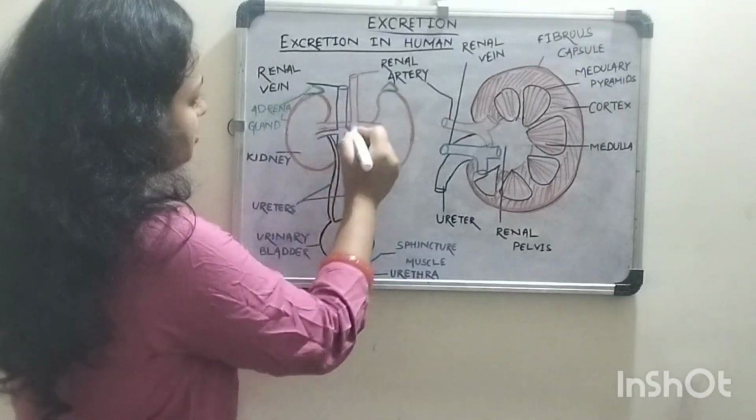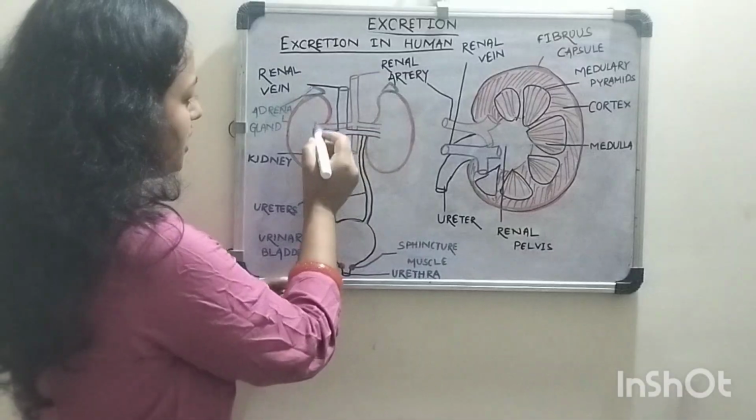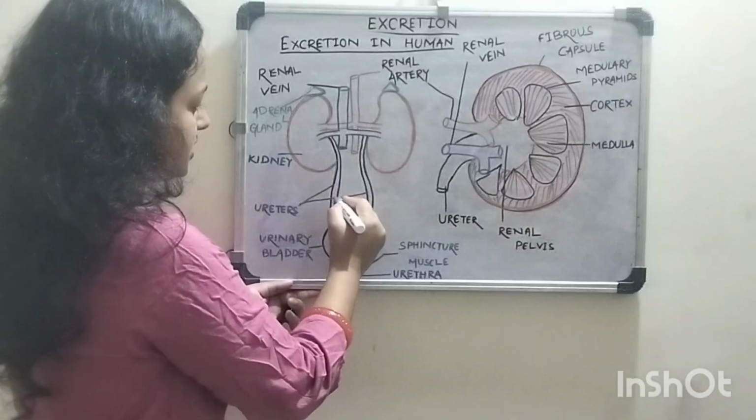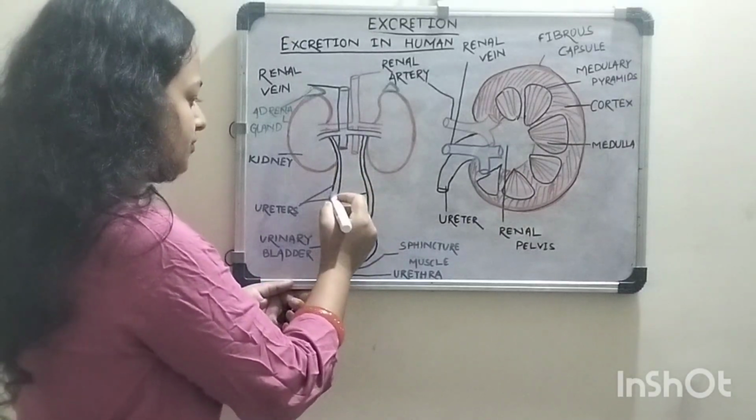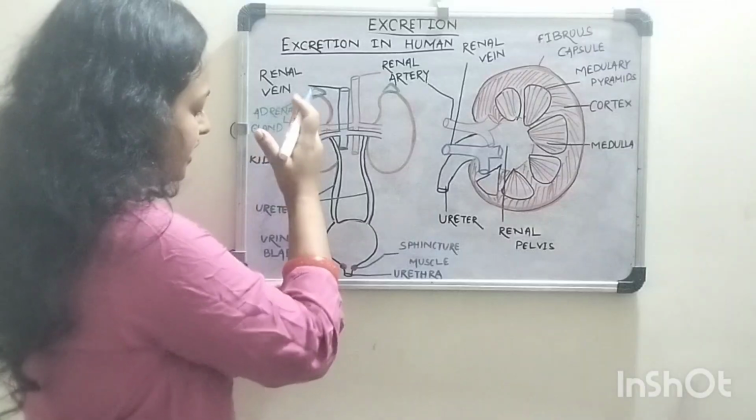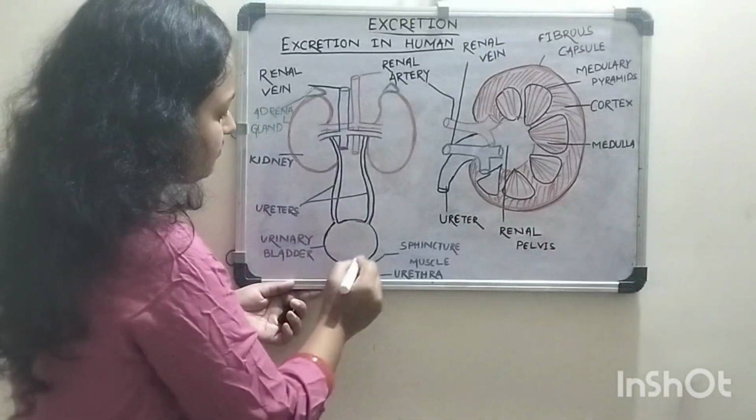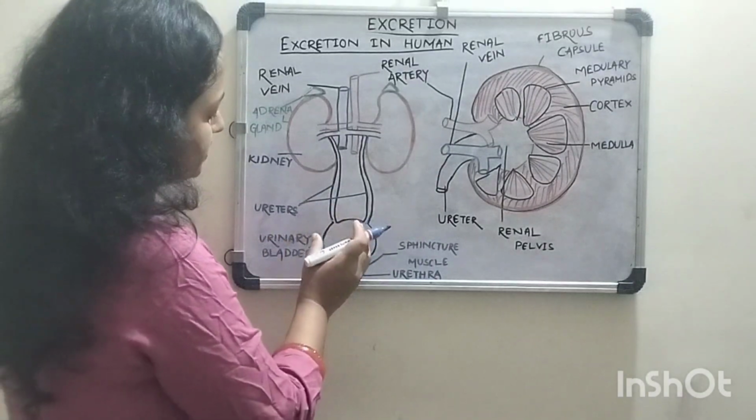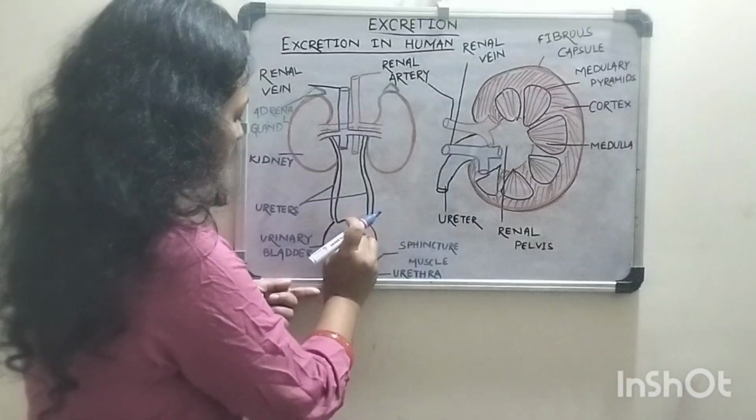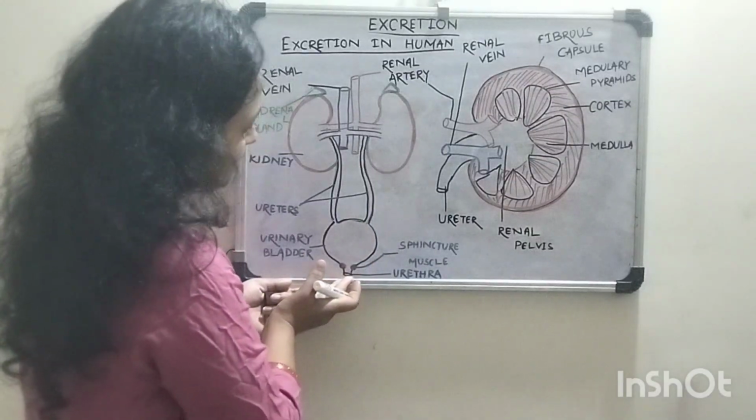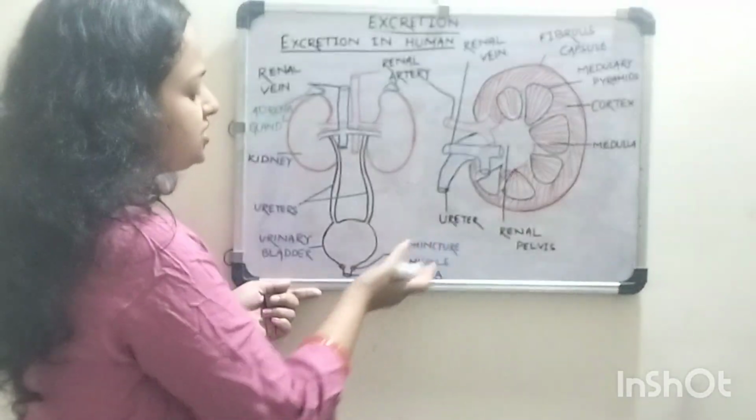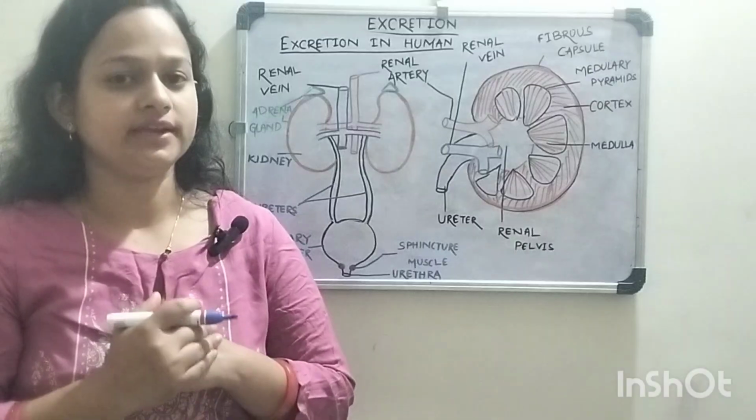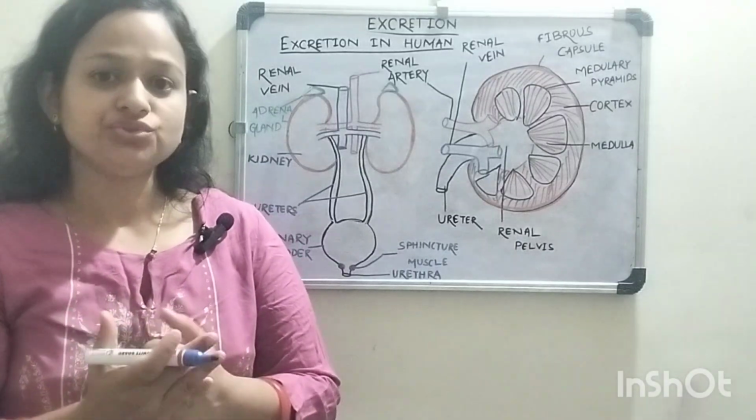And these are the two bean-shaped kidneys, and after the formation of urine in the kidney, it comes to the ureters, and this ureter is the passage for transport of urine from the kidney to the urinary bladder, and this bladder is a temporary storage of the urine. And after the urine comes into the urinary bladder, we transport it to the urethra through the regulation of the sphincter muscle.